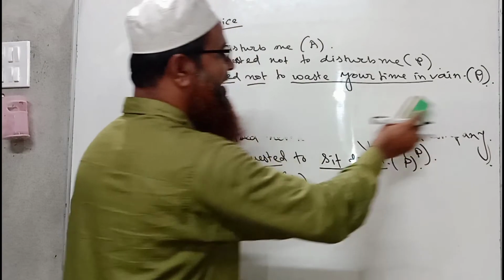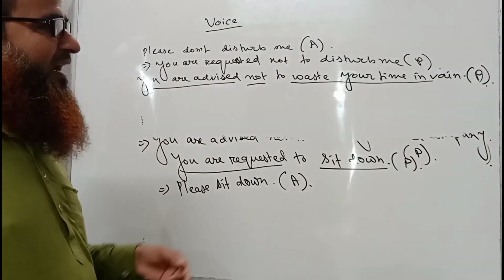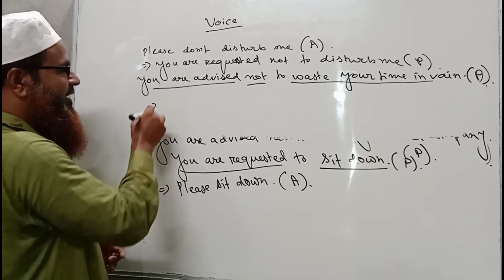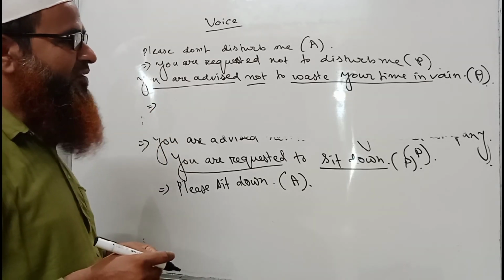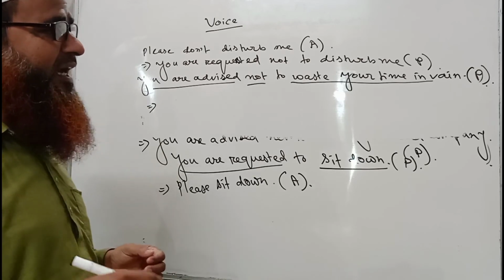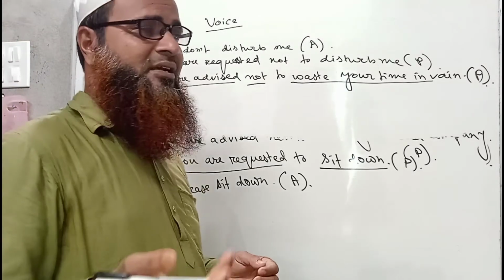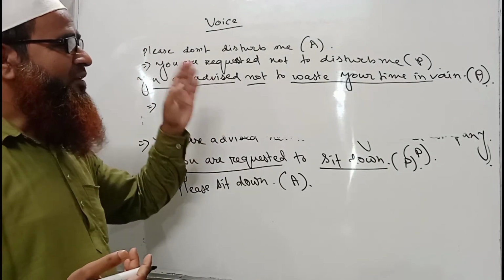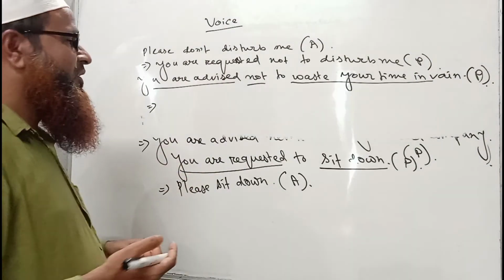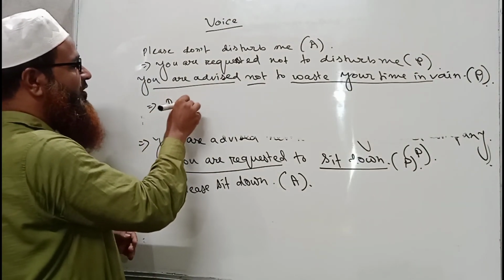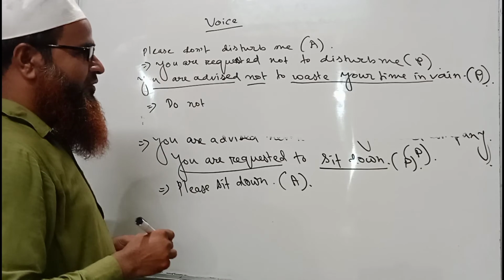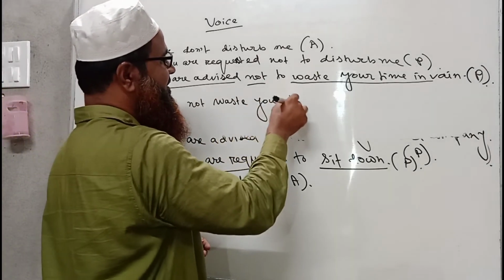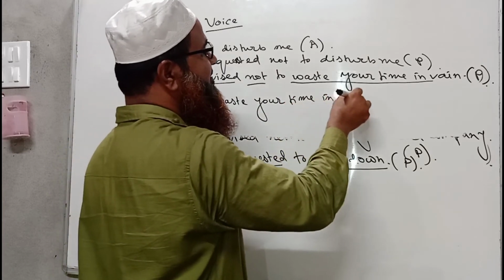I hope you are getting all the points because I am explaining everything in a very slow way, so that you can hear every word and remember every word which I am telling you. So it will be do not or don't. We may write don't also. Don't waste your time in vain.